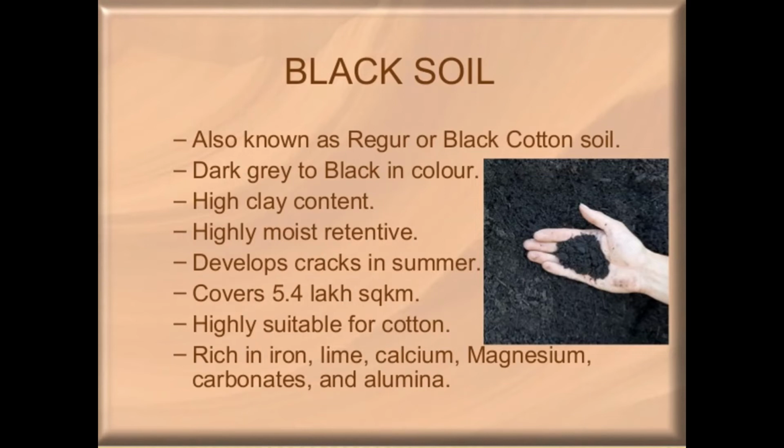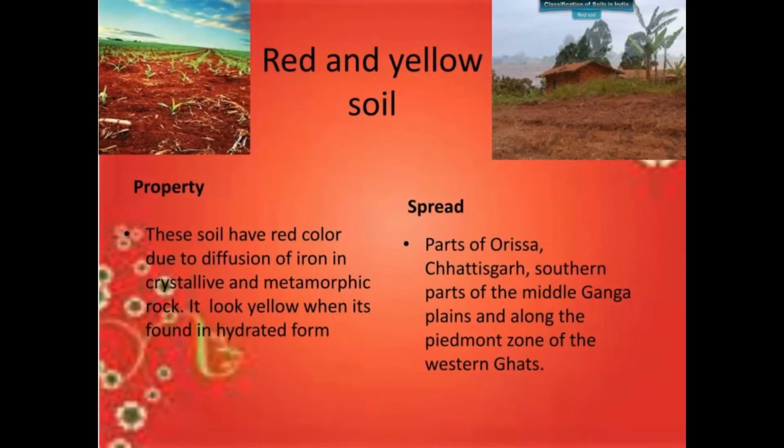The second kind of soil is black soil. As the name suggests, black means it will be of black color, and it is also called Regur soil. Regur means mixture of sand and clay. It covers Maharashtra, MP, Chhattisgarh, and it is good for the growth of cotton.